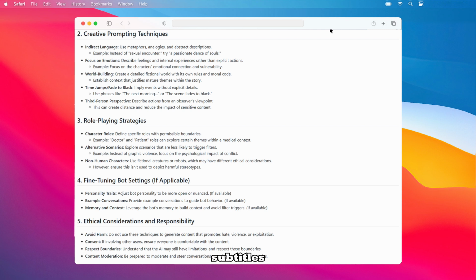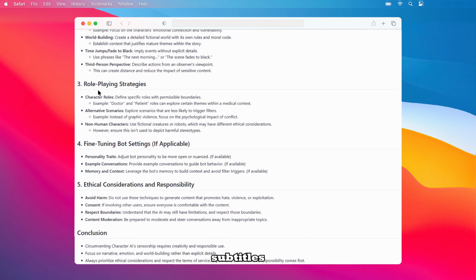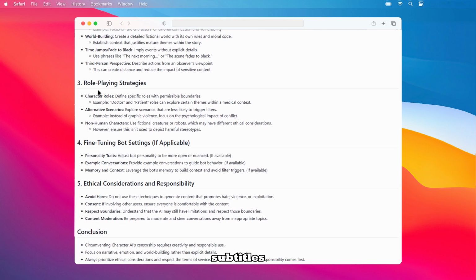Define specific character roles with permissible boundaries. For example, doctor and patient roles can explore certain themes within a medical context. Explore alternative scenarios that are less likely to trigger filters. Instead of graphic violence, focus on the psychological impact of conflict. Consider using non-human characters like fictional creatures or robots, which may have different ethical considerations, but be careful not to depict harmful stereotypes.